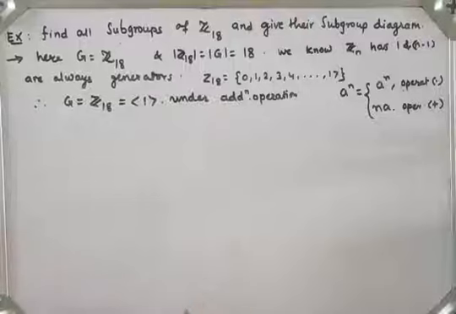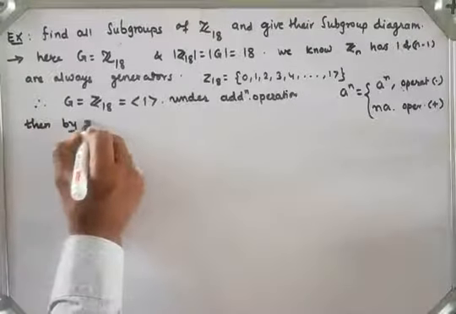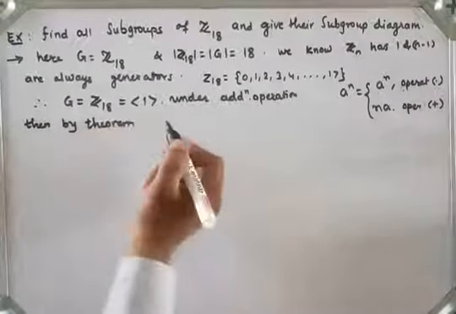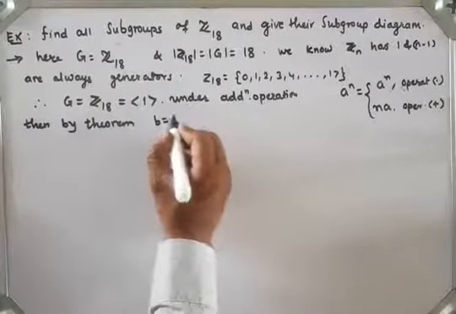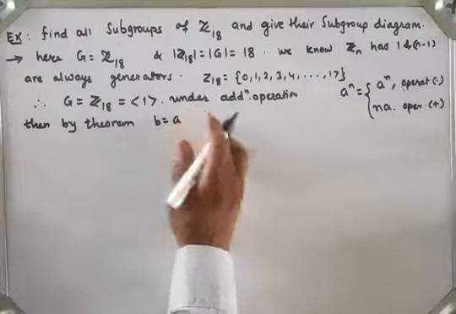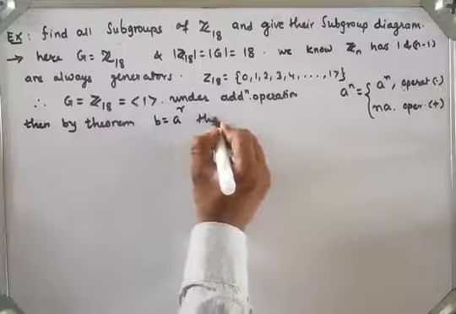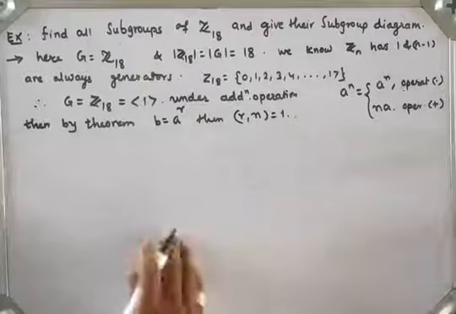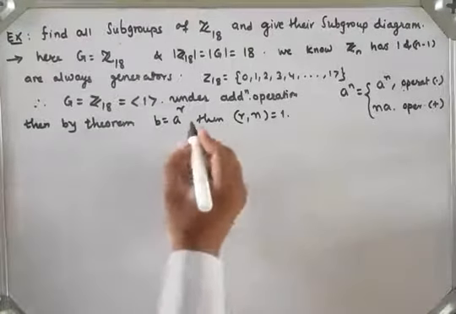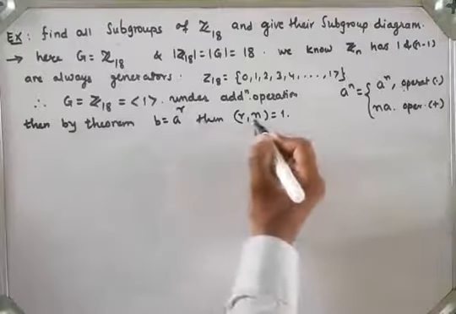Also we have the previous theorem: if b is equal to a raised to r, then the GCD of r and n is equal to 1. So all other generators are generated by elements a raised to r, where the GCD of r and n is 1.